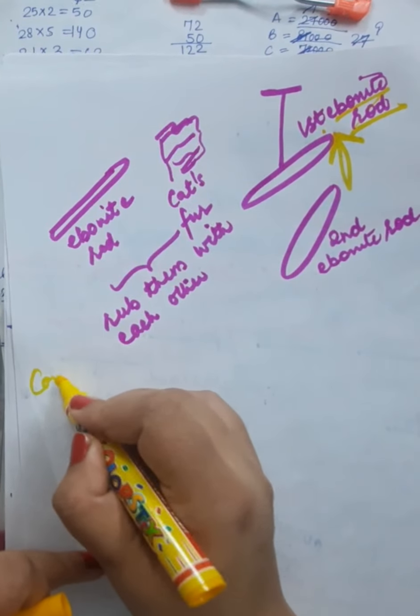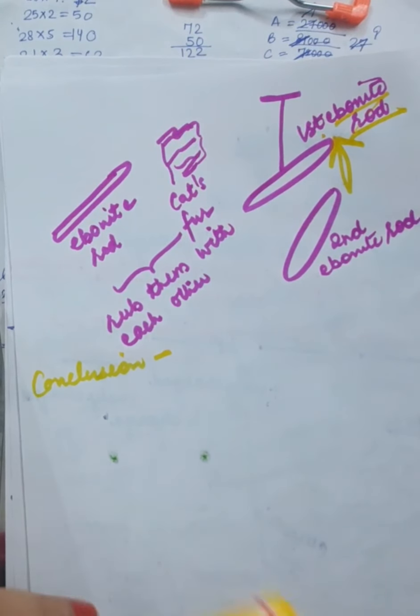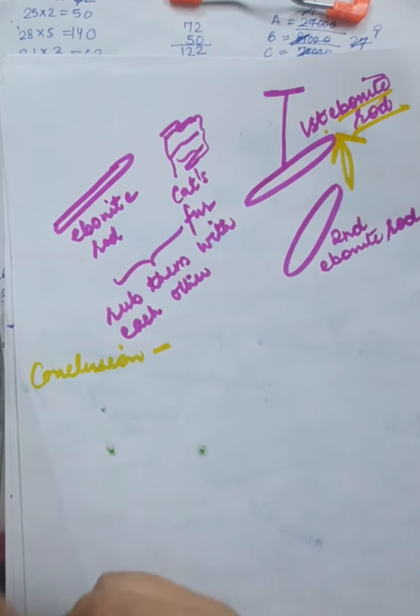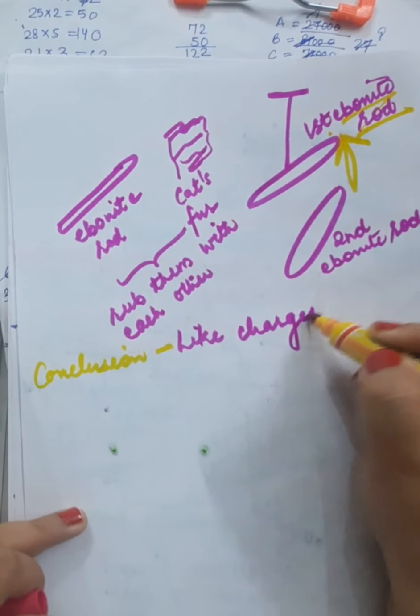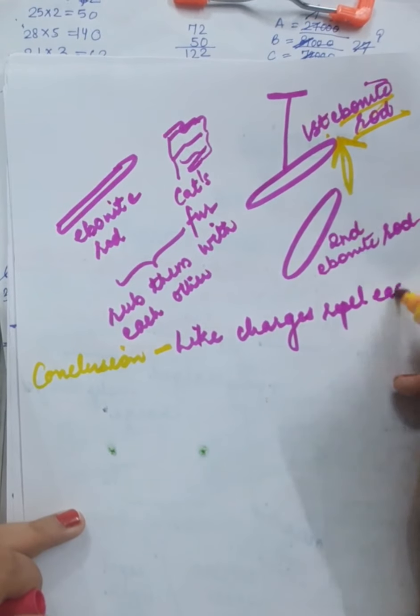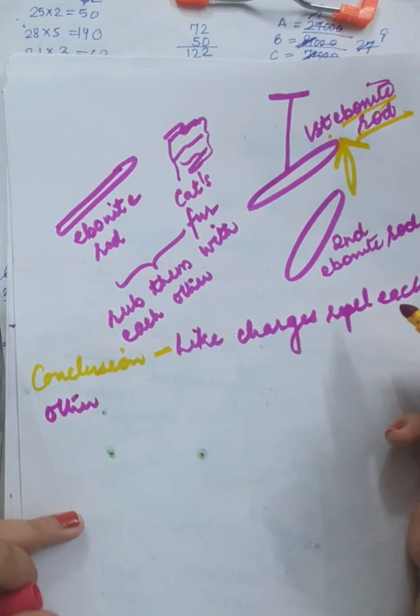So what is the conclusion that you derive? The conclusion is that like charges repel each other. In the first example, you had a glass rod rubbed with silk cloth.